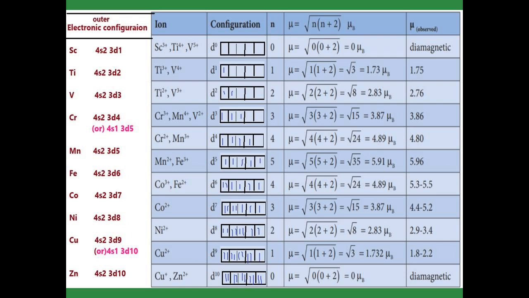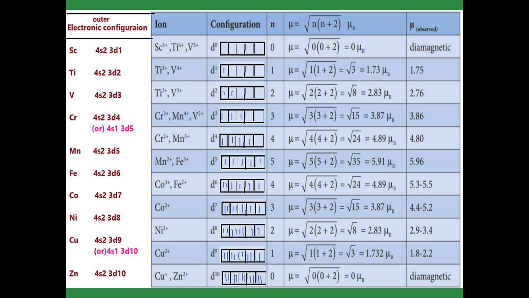The same way in titanium 2 plus and vanadium 3 plus. Titanium 2 plus means just the 4s2 electrons are lost, and vanadium 3 plus we get when the 4s2 electrons are lost and then one electron from 3d3 is lost, so that vanadium becomes vanadium 3 plus. Now it is a d2 configuration. In the d2 configuration, 2 unpaired electrons are present, so if you substitute the value we get the magnetic moment value 2.76.